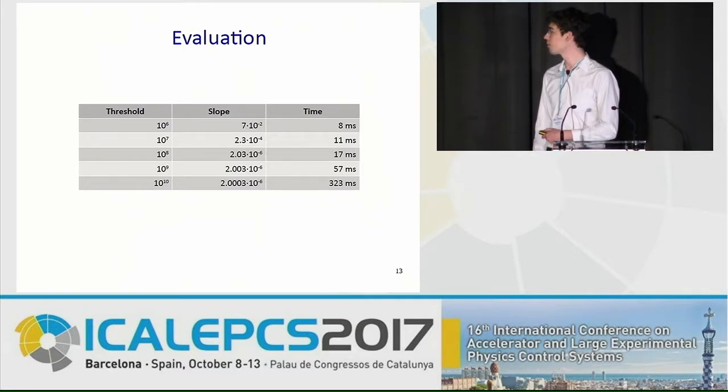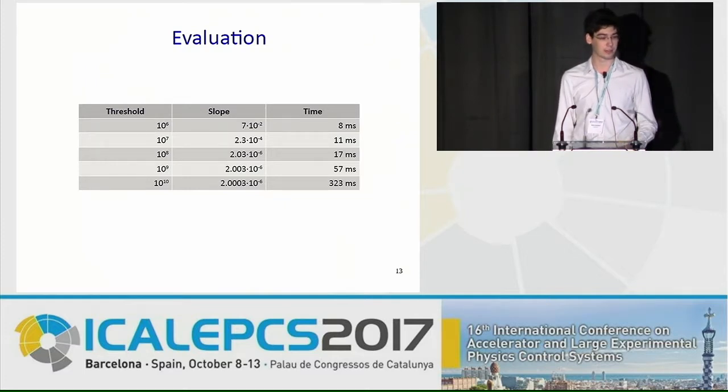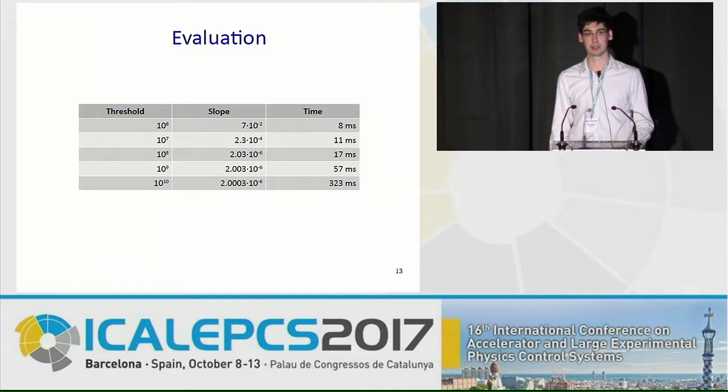So at this point, scaling starts to catch up with us, and now at 10 to the 10, it already takes us a third of a second to finish the calculation. But that's usually not a large problem because generally this verification step is part of a longer verification chain and reconfiguration process, which takes more than a couple of days.